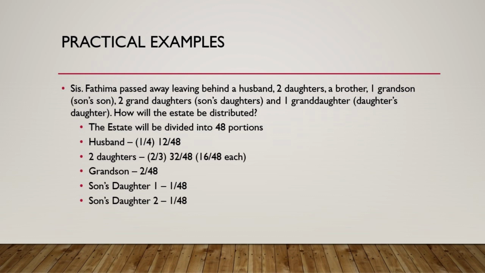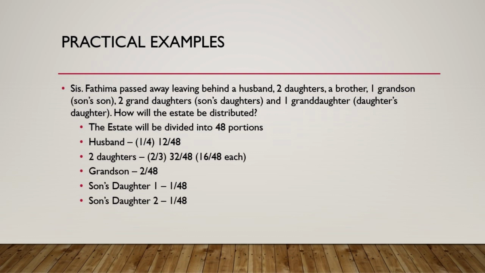Now who haven't we mentioned here? Brother is not mentioned. Will the brother inherit here? No. Why? Because grandson is there. Grandson is from the first category. Brother is from the third category. When category 1 is there, category 3 is out of the picture. So brother is out of the picture.